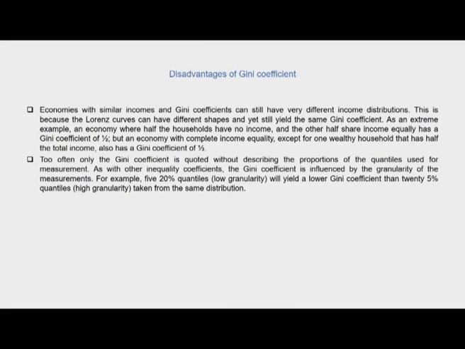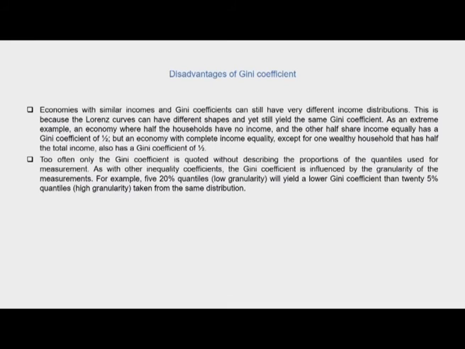So when we are examining the issue of inequality, the shape of the Lorenz curve and the Gini coefficient, the index, both of them need to be examined together. And that is what this point means, that economies with similar incomes and Gini coefficients can still have very different income distributions. So studying and examining the kind of income distribution is very important.